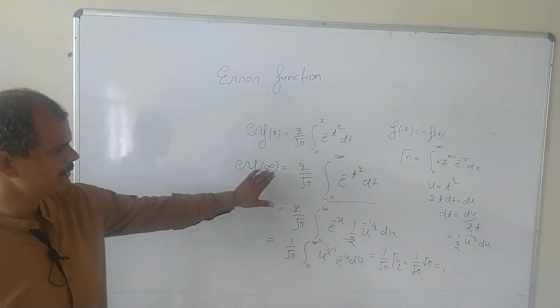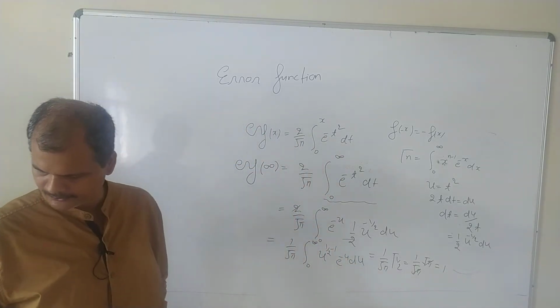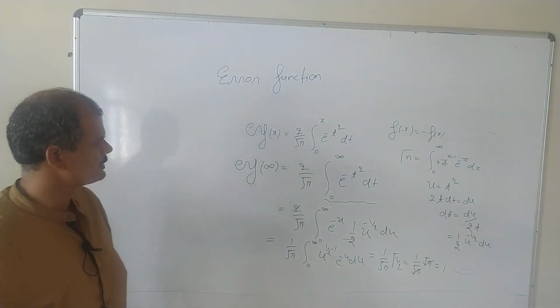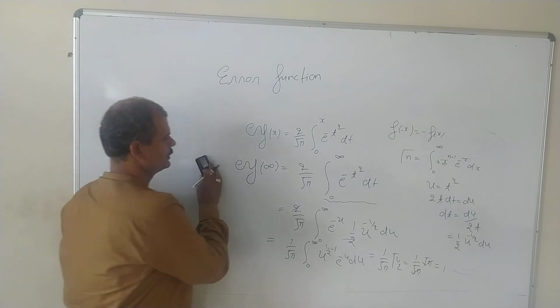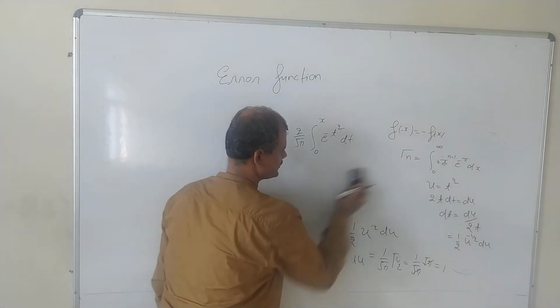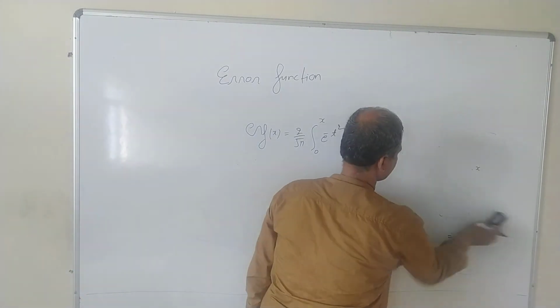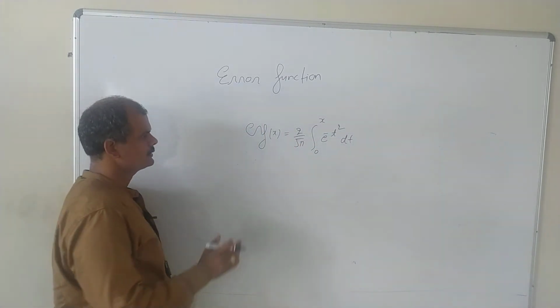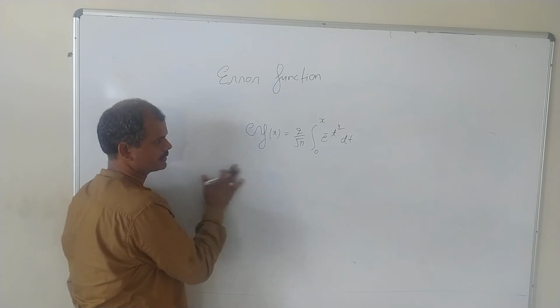So error function of infinity equal to 1. Fine. Error function of infinity equal to 1. So this was the property we have. Now we will see the series expansion of error function. How we can have the series expansion of error function of x.